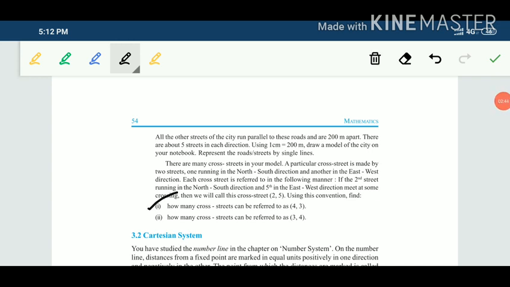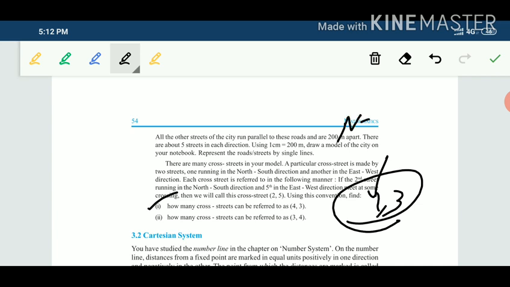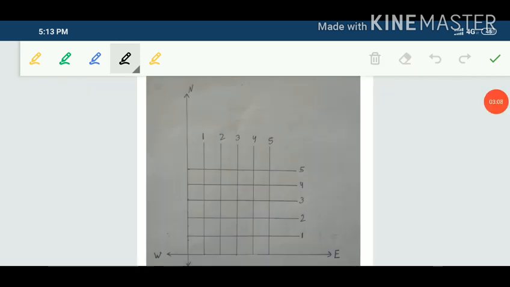First: how many cross streets can we refer to as 4 comma 3? Here 4 is the street which is parallel to north-south, and 3 is the street which is parallel to east-west. We have to find how many roads pass through 4 comma 3.